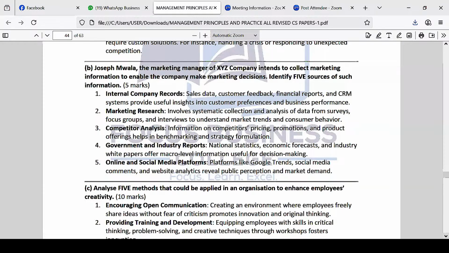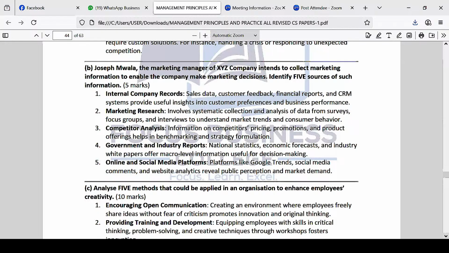So we say that it involves systematic collection and analysis of data from surveys, focus groups, and interviews to understand market trends and consumer behavior. So you can also decide that, okay, I don't have information, let me do a research, and from the research I'm able to get my findings. And my findings can be a source of very good information. So that is also an area you have to look at. You can do a research, and from the research, you can get some very vital information.